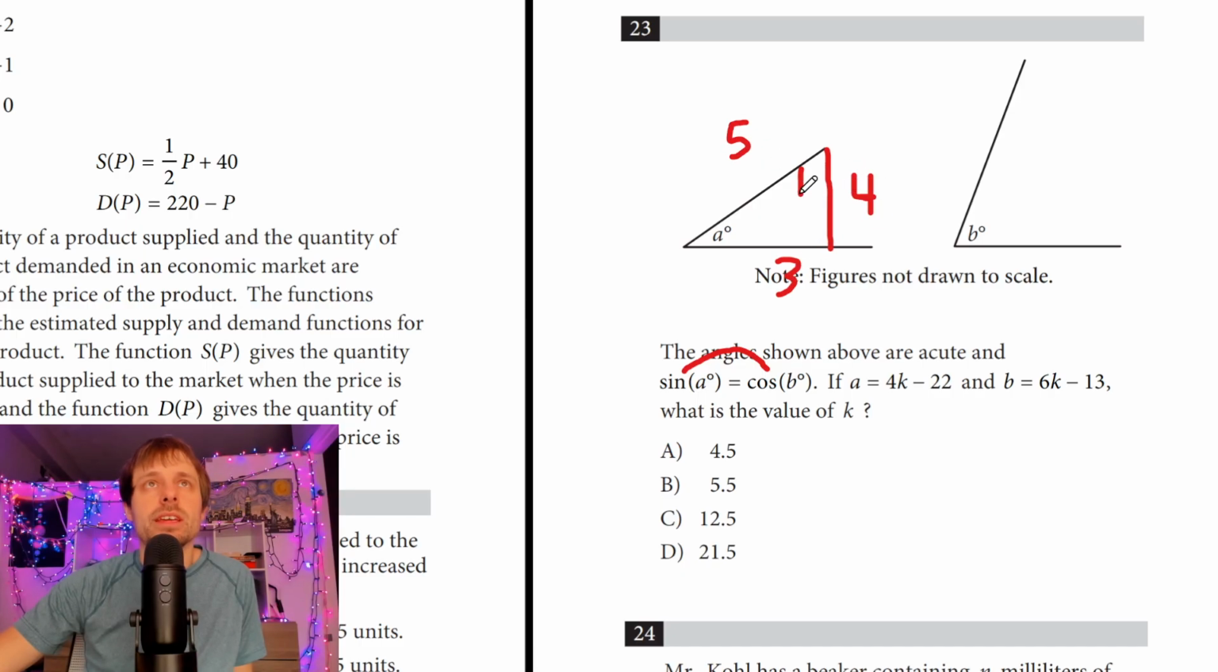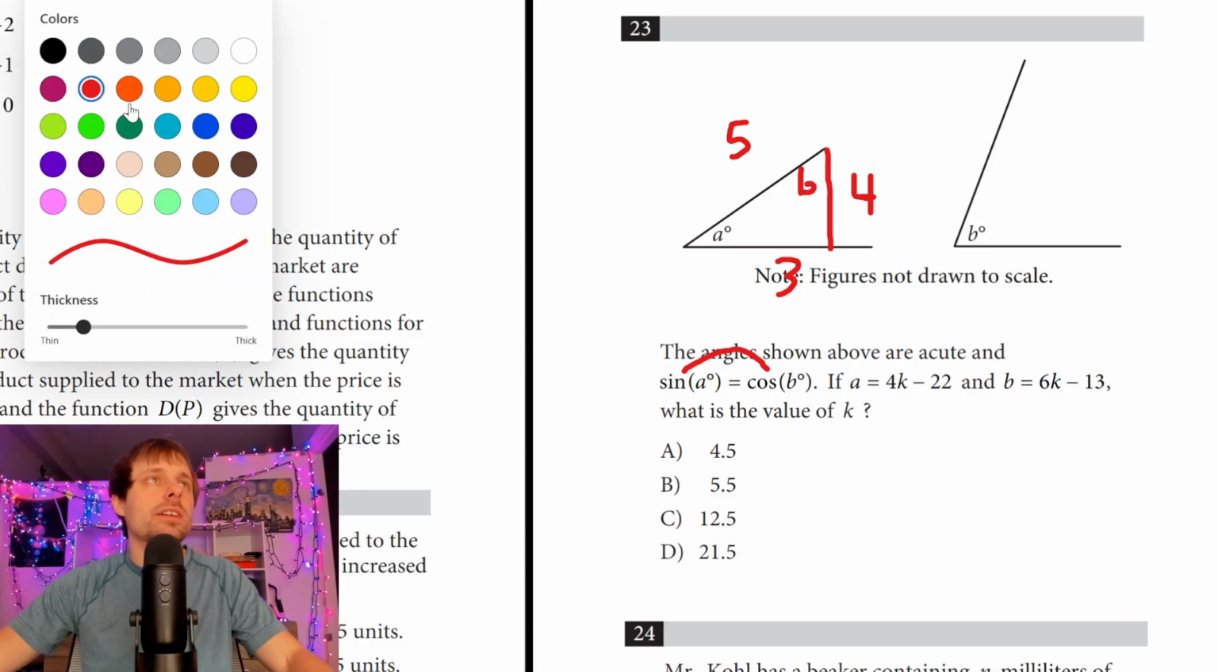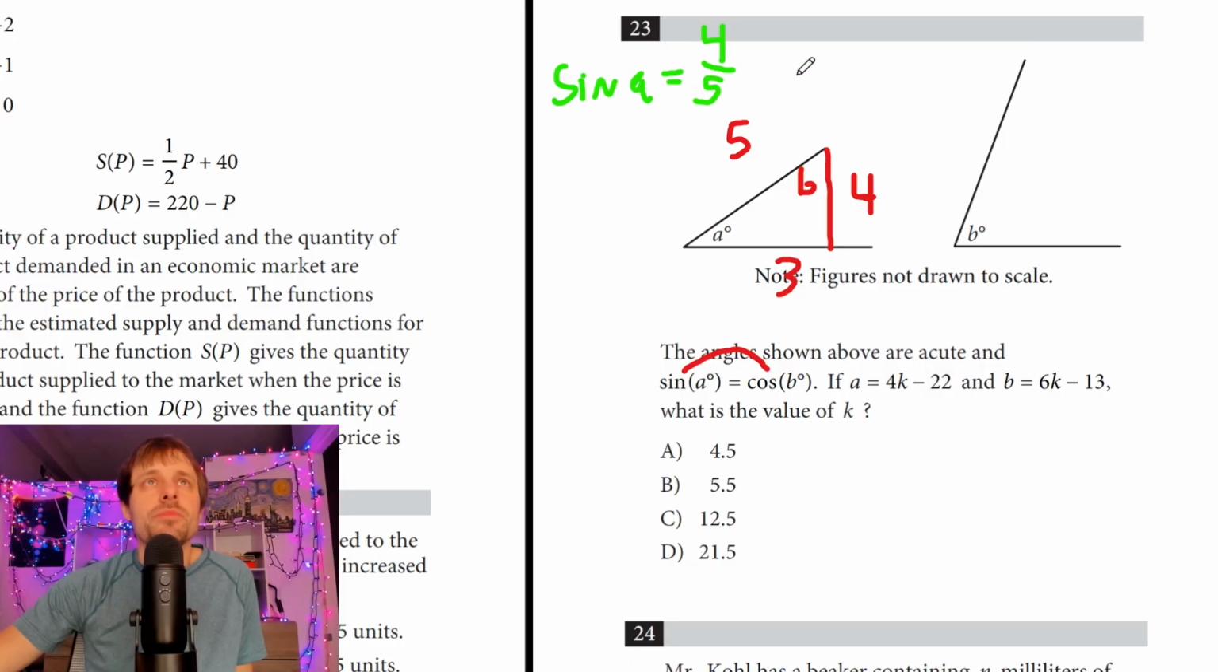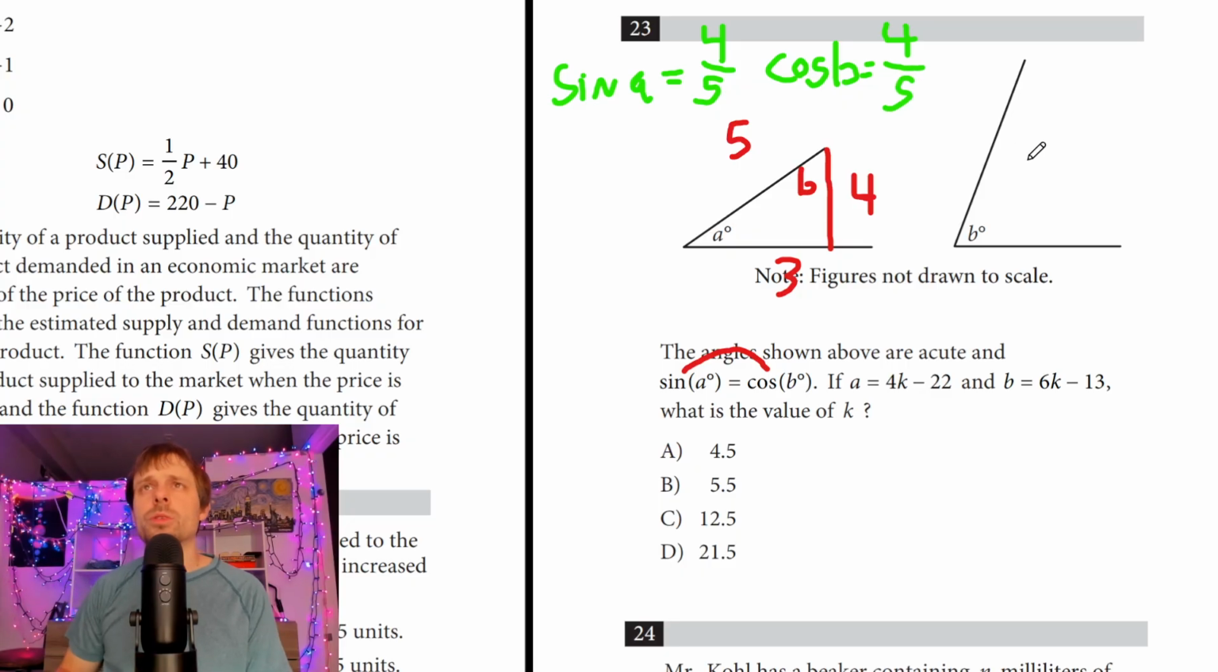And I can put B up here. Let's get a different color. And I just do, okay, sine of A is equal to opposite over hypotenuse, so 4/5. And I say cosine of B is equal to adjacent over hypotenuse, which is 4/5. And we prove it real quick, but this is always something to consider for these two angle problems.